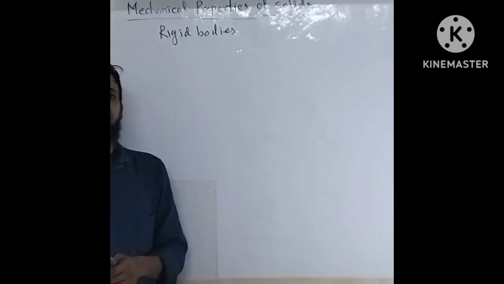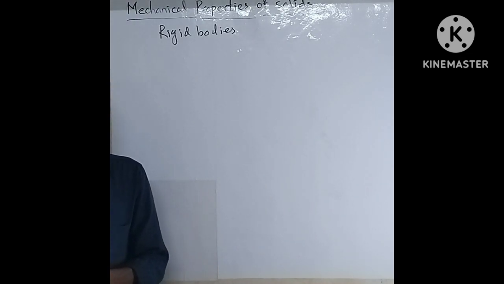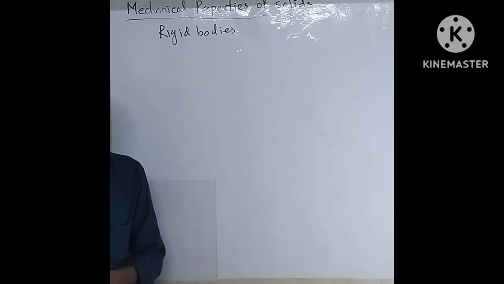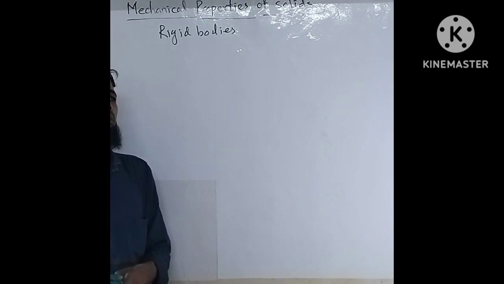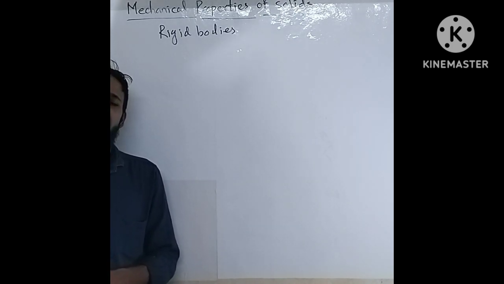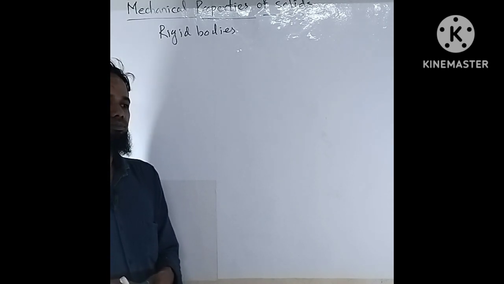Solid objects are malleable, brittle, and ductile. These are the physical properties, and they also show elastic and plastic properties. Among these, today we are going to focus on the elasticity of rigid or solid bodies.